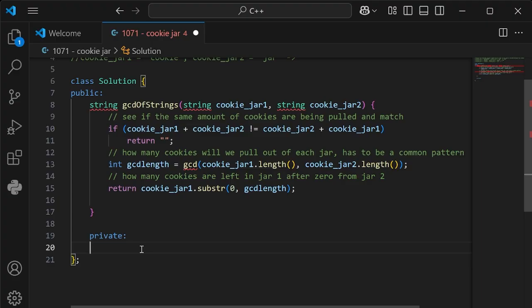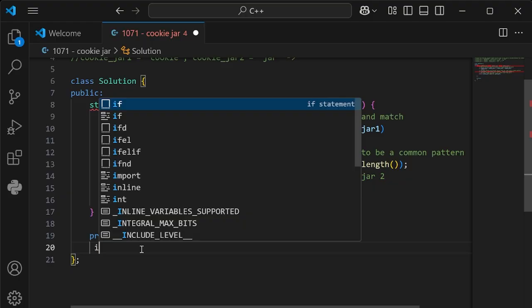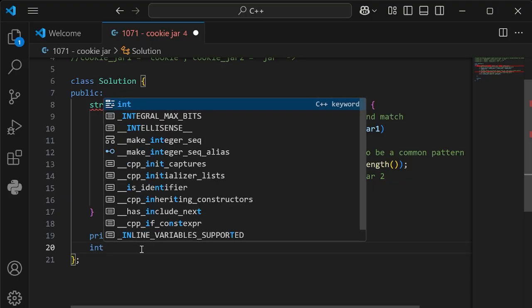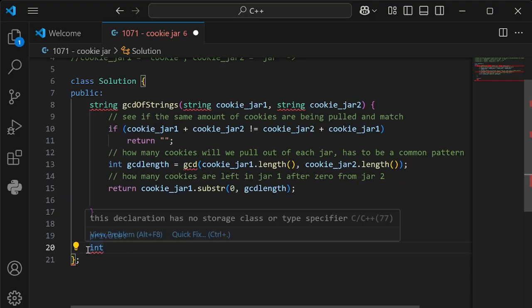So again, we're going to create a new variable called GCD. And since we're using numbers, whole numbers, not decimals, because we don't want any remainder, we're going to call it int. Oops, let me go ahead and indent it.